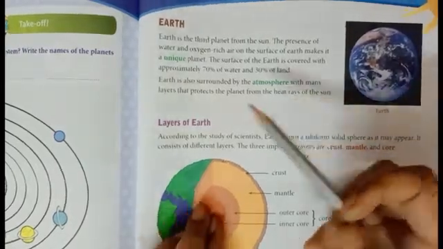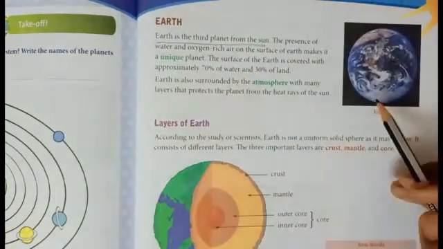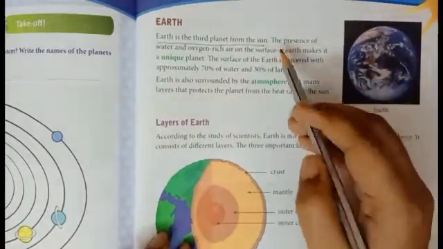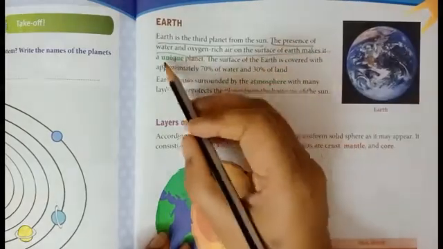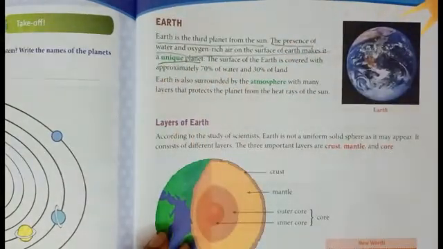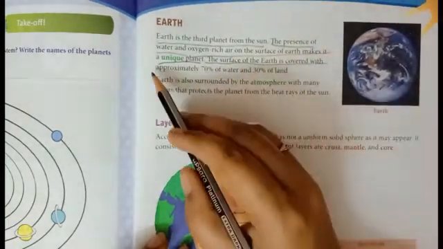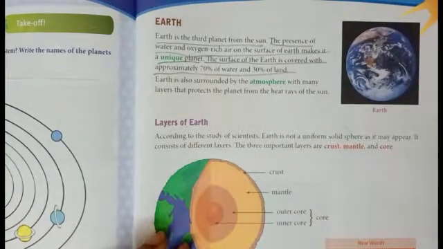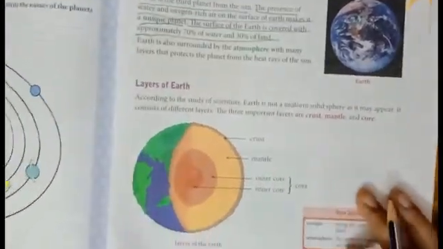First, Earth is the third planet from the sun. Why is it a unique planet? The presence of water and oxygen-rich air on the surface of Earth makes it a unique planet. The surface of the Earth is covered approximately 70% by water and 30% by land.